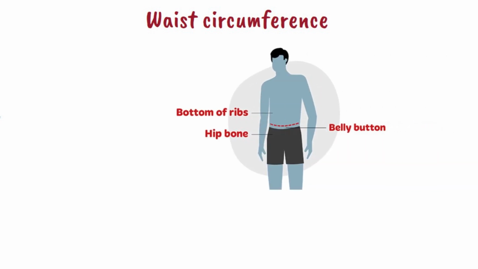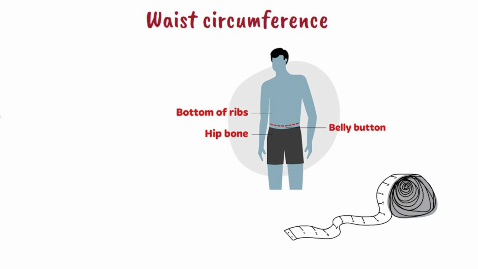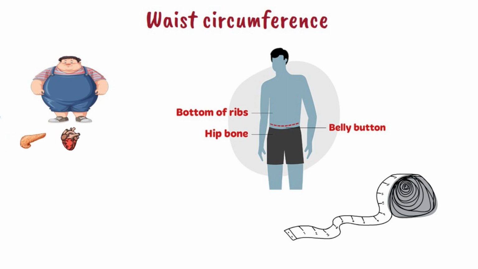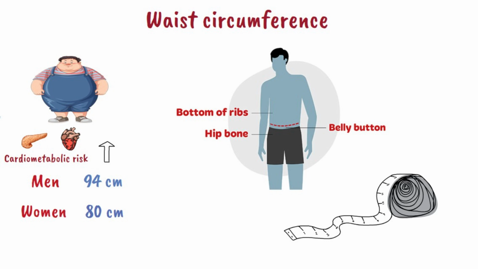Waist circumference is the measurement of abdominal body fat. It is measured midway between the bottom of rib and slightly above the belly button using stretch-resistant tape. People with abdominal obesity have higher risk of developing cardiometabolic diseases. Cardiometabolic risk is increased when the measured waist circumference is above 94 centimeters in men and 80 centimeters in women. Cardiometabolic risk is substantially increased when the waist circumference is above 102 centimeters in men and 88 centimeters in women.